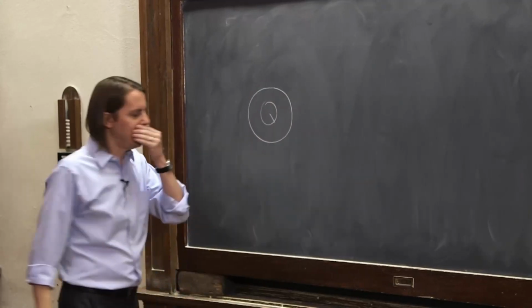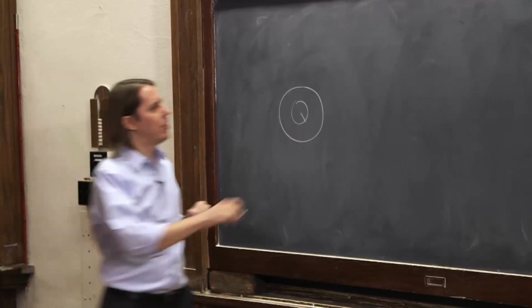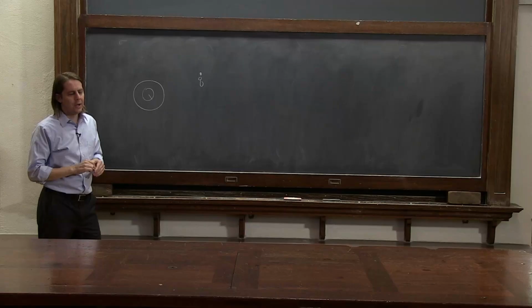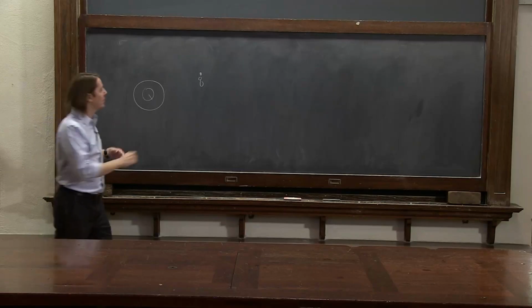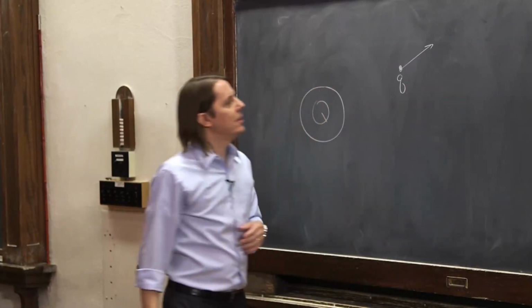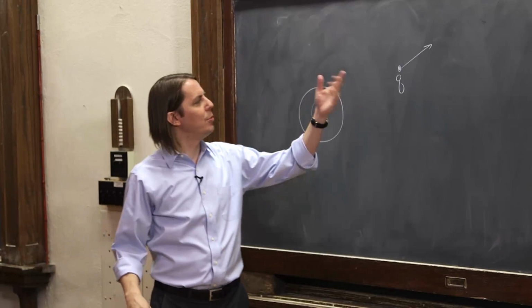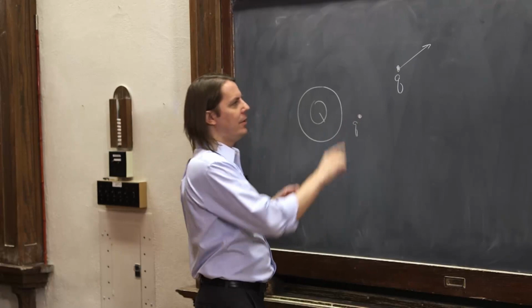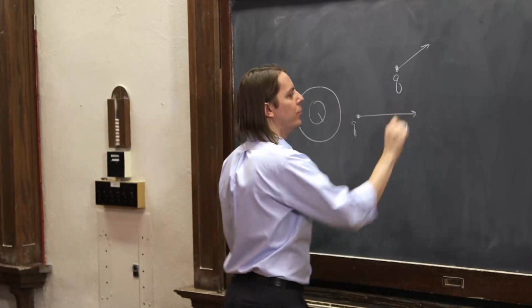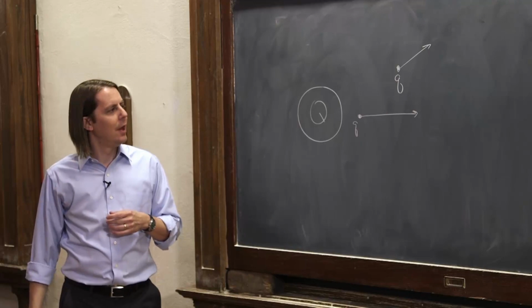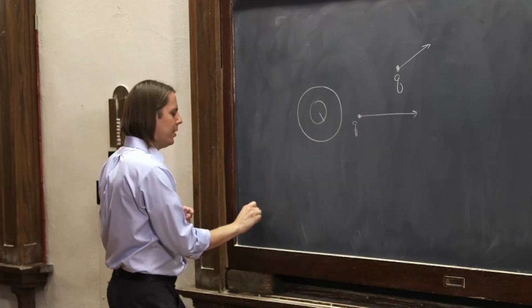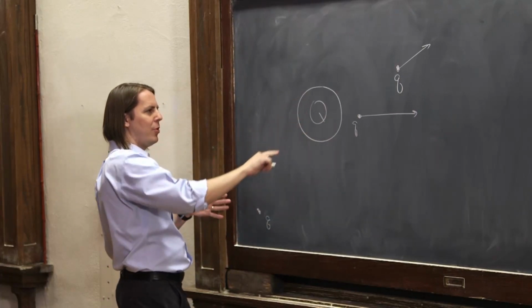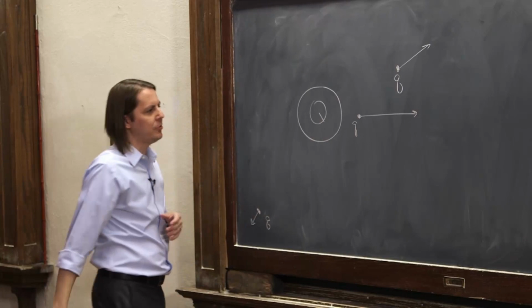A big charge Q sitting here. And let's imagine, what if there's a little charge, little q, here? And let's say they're both positive. What's going to happen is you're going to have a force on little q. It's the force we calculated before, that big Q would apply to little q. I could put little q here, and you'll also have a force. It'll be bigger because we're closer, as we learned from Coulomb's law. I could put little q way over here, little q right there, and it would have another force. The force is always going to point away, as we learned with Coulomb's law, and it would be smaller.